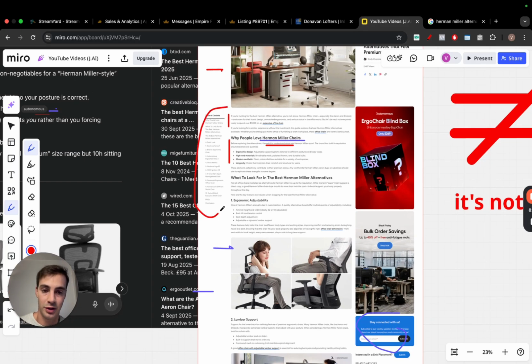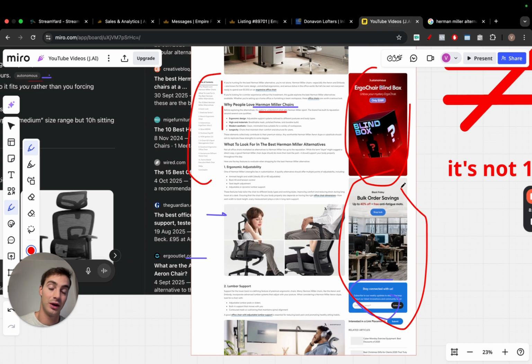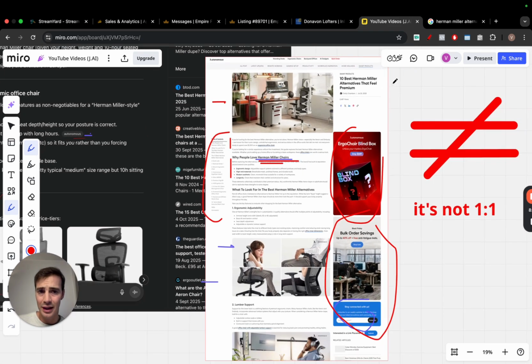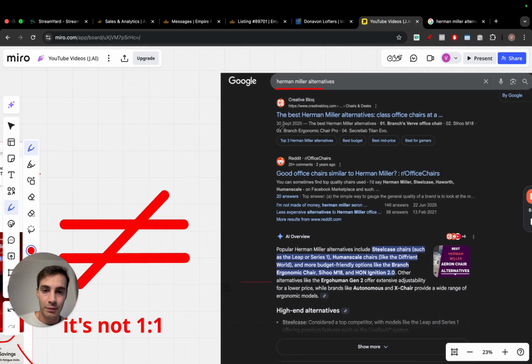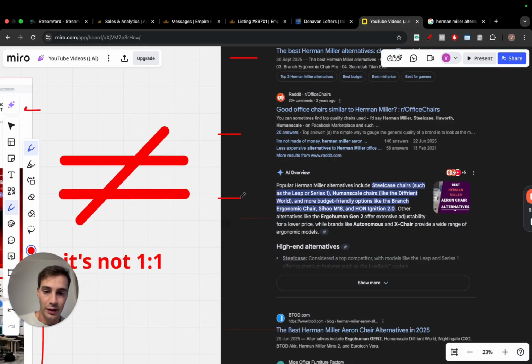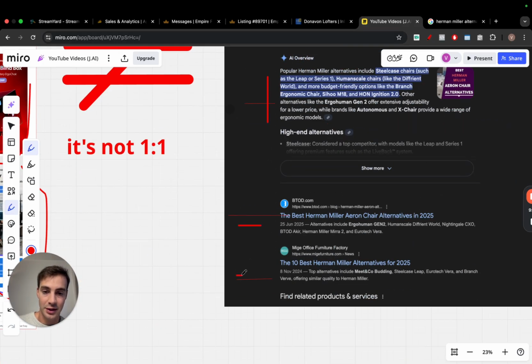There's a table of contents, there's of course links or ads to their Black Friday sale where they sell the competitors to Herman Miller. Simple, like a listicle, simple 10 best alternatives, whatever. Just a simple blog post, okay? Then again, if you type in a similar prompt on Google, this is not them. Then there's Reddit, then there's AI reviews, and there's these guys, and there's these guys. So they're nowhere to be seen.